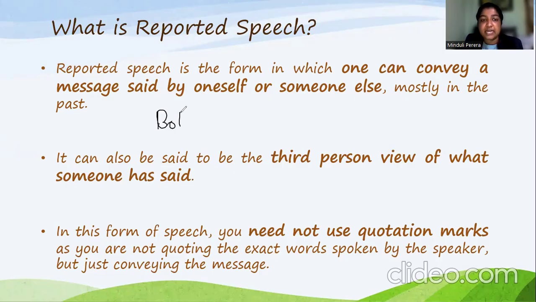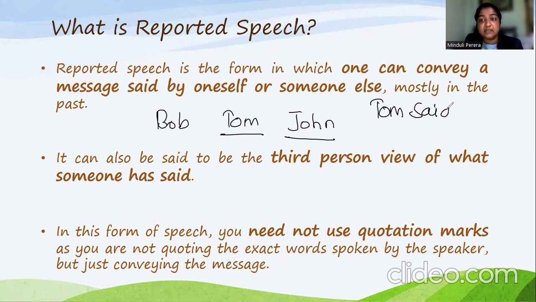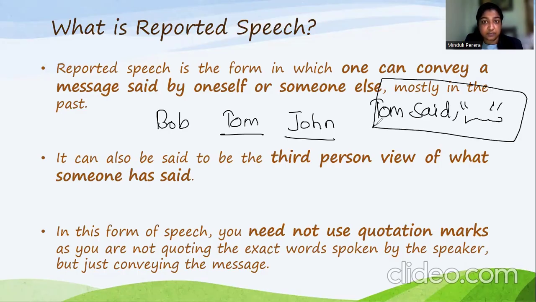Imagine there are three friends, Bob, Tom, and John. At present, Tom and John are in a discussion. And if we want to quote exactly something Tom said, exactly in the way Tom said, we have to use direct speech. That means we are exactly quoting what Tom said inside the inverted commas. Okay, so this is known as direct speech.